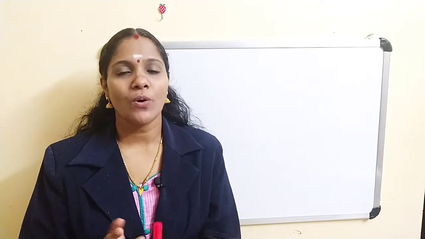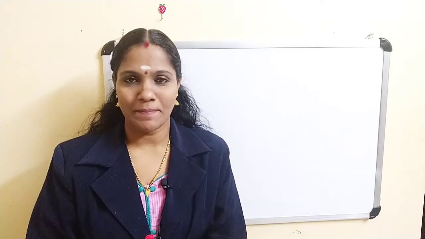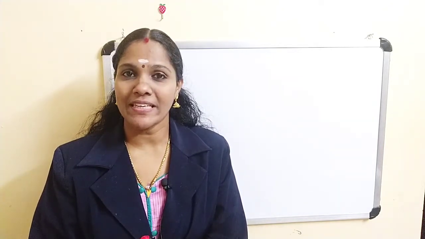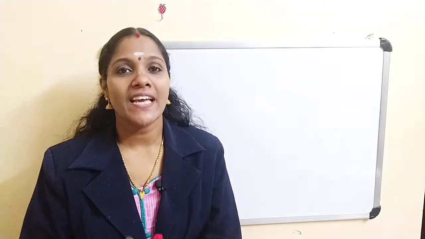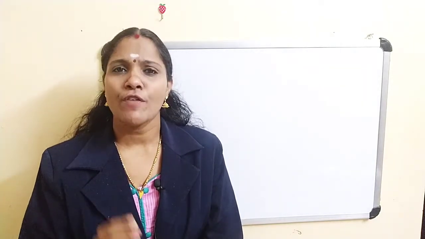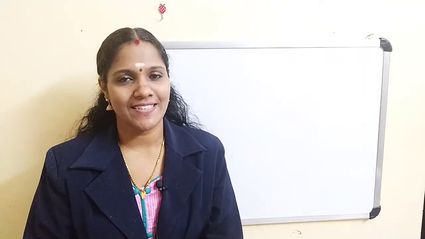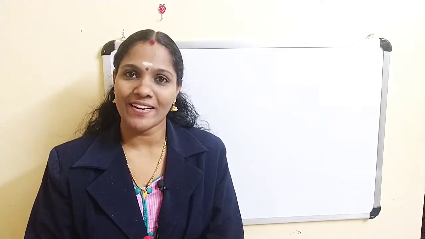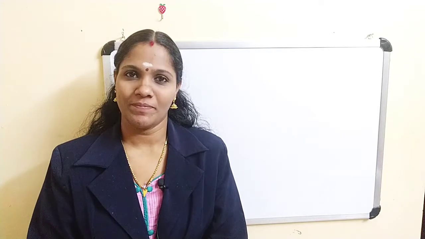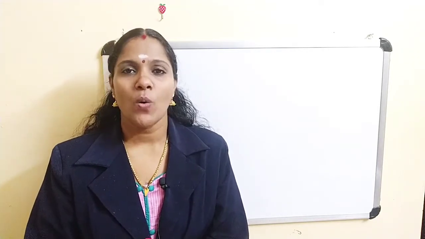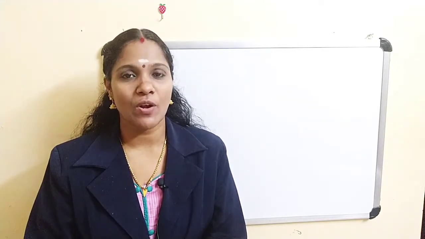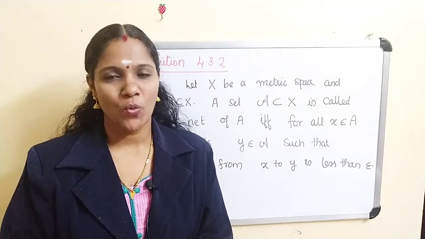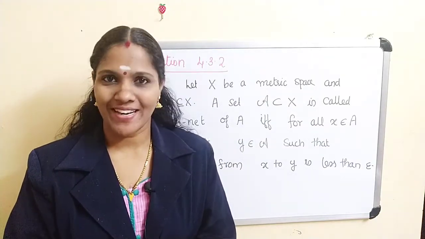We are also going to prove one lemma, and the lemma says that a set M is relatively compact if and only if for every epsilon greater than 0 there exists a finite epsilon net in M. Now we will discuss what is actually an epsilon net.